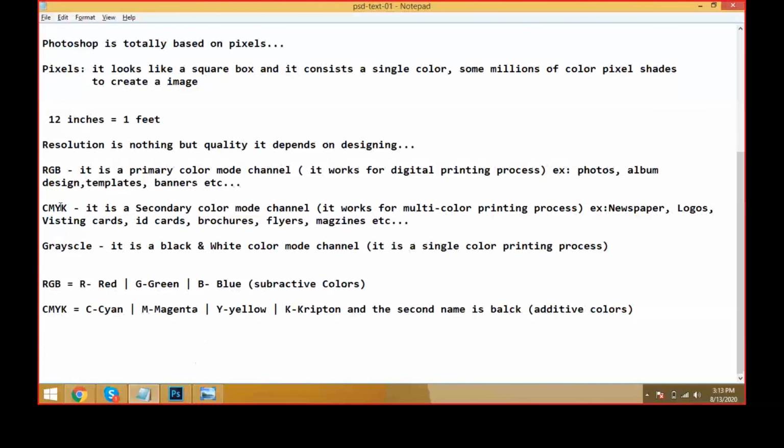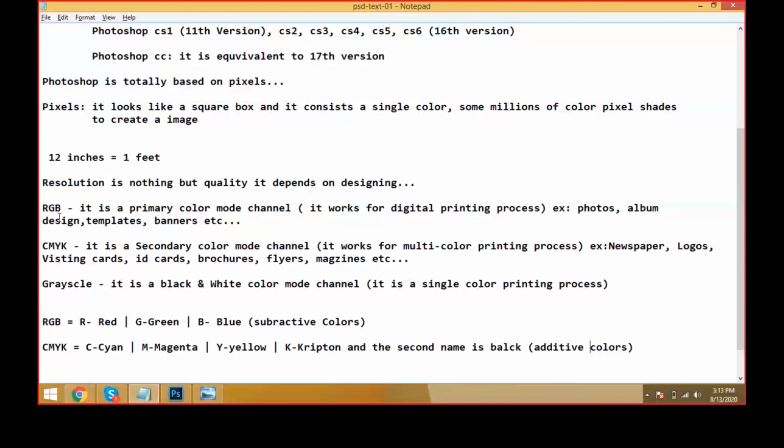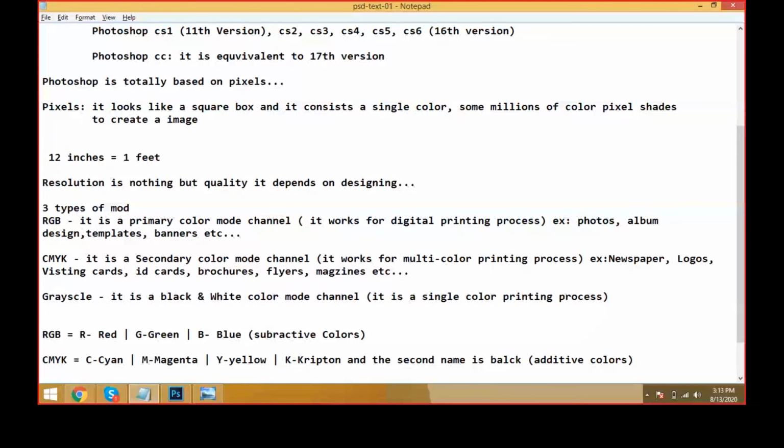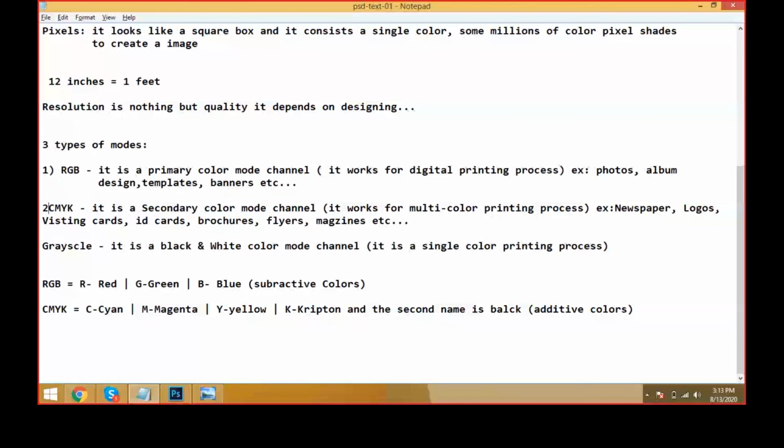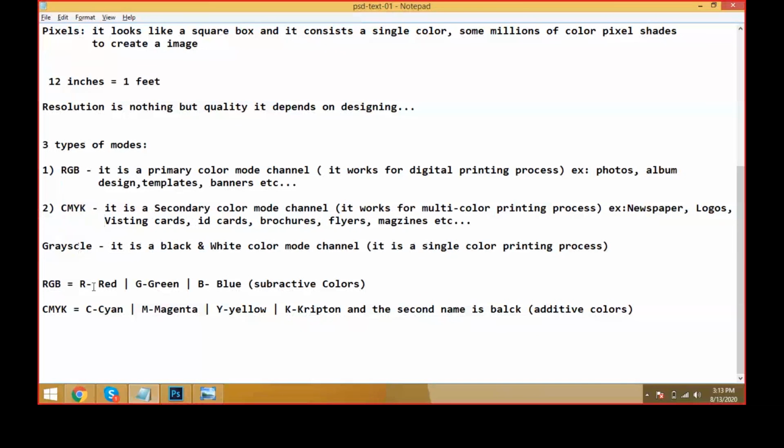Three types of modes: RGB, and the second one is CMYK, and the third one is grayscale. Like this.